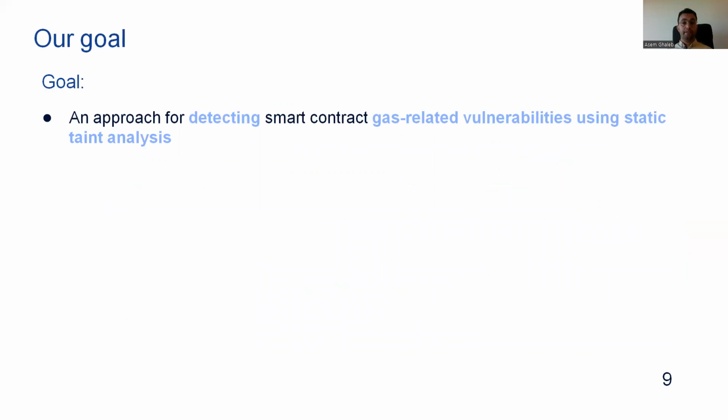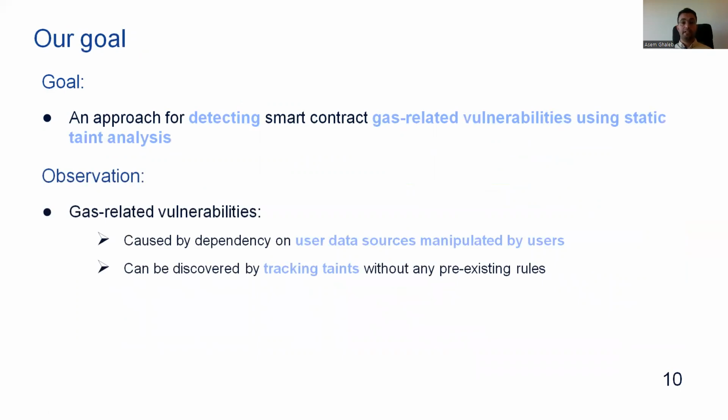So our goal in this work is to build an effective approach to find gas-related vulnerabilities in smart contracts. Our observation is that gas-related vulnerabilities are caused by the dependency of the contract code on data sources that can be manipulated by the contract users.